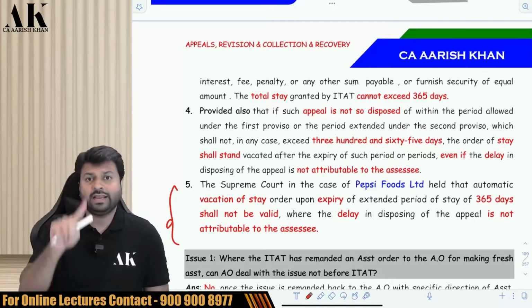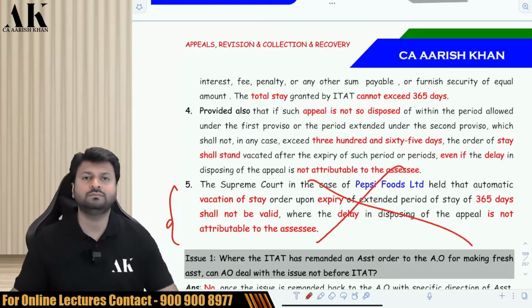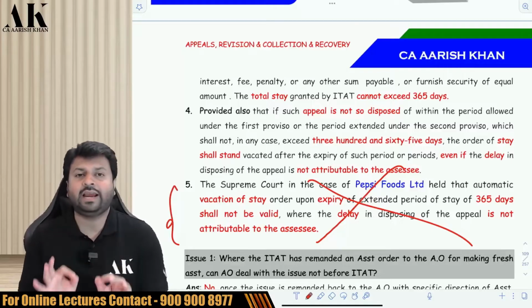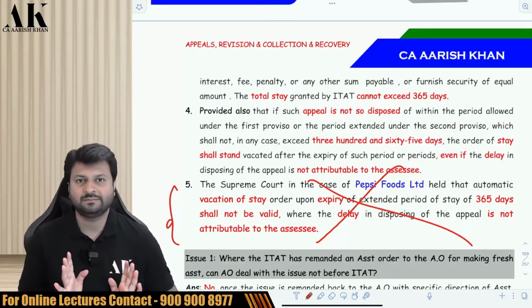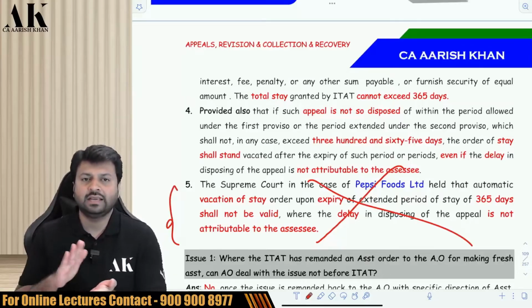The stay will be over. But if the delay beyond 365 days is because of the ITAT, then the stay cannot stop. The stay will continue. This is what the department has to say. So be very careful. By default, the ITAT will pass the order within 4 years. But there are some exceptional cases in which they have to pass the order within 180 days or within 365 days. Those are the cases of stay.